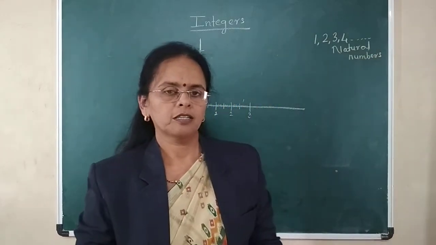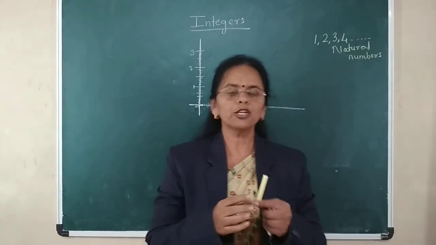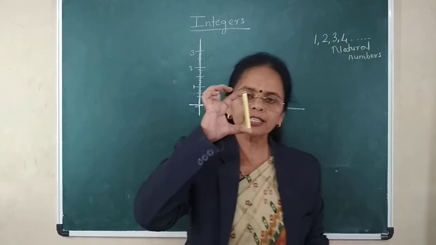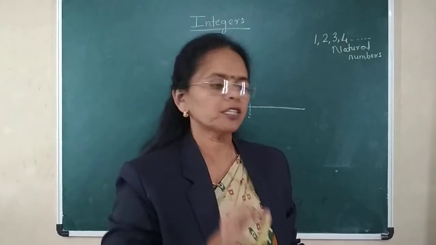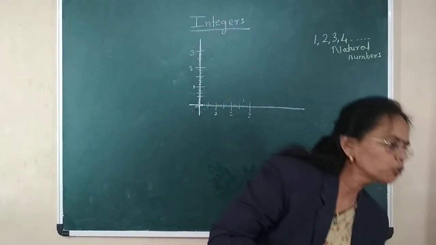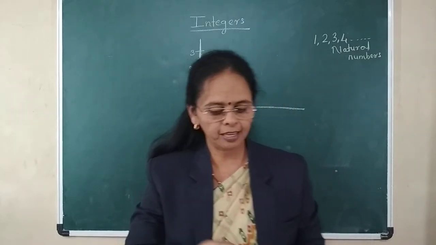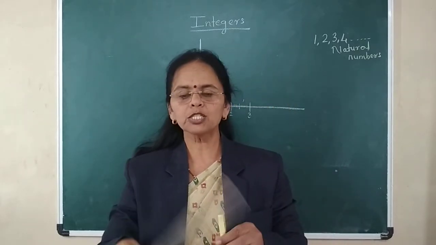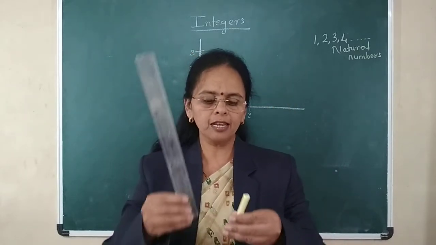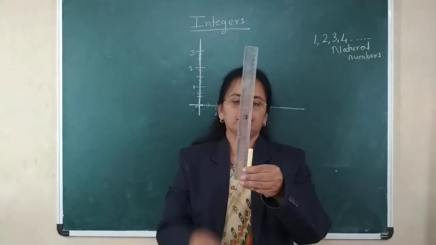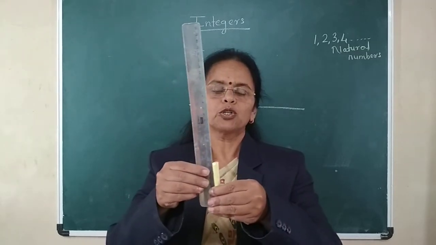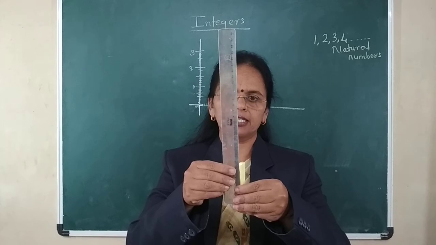Now, if I tell you to measure this chalk, what will you do? You will take one scale, place one end of the scale to one end of the chalk, and start measuring it.